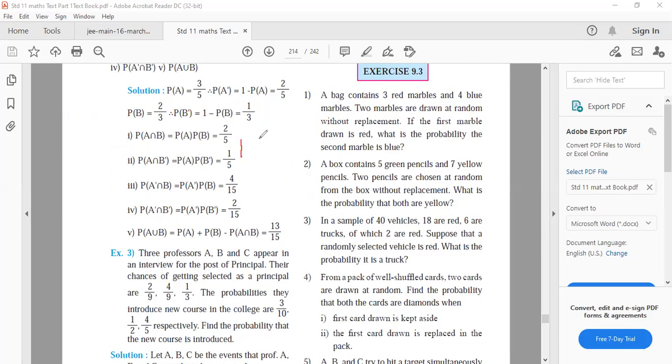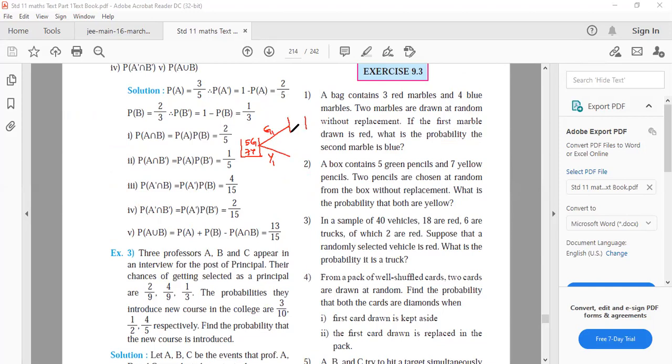A box contains, okay, we'll make a tree diagram: 5 green and 7 yellow pencils. Two pencils are drawn at random from the box without replacement. So, first draw. What are the possibilities of the first draw? What can it be? It can be green in the first draw. It can be yellow in the first draw.